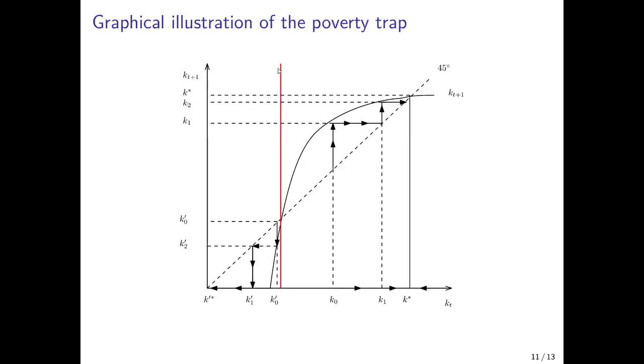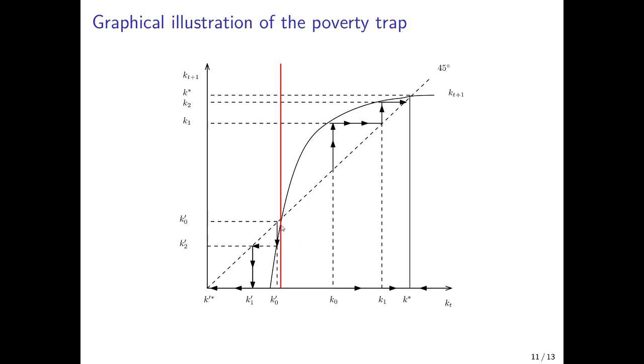Now these two equilibria, or the basins of attraction of the two equilibria, are separated by this unstable equilibrium that is in between the two stable or locally stable equilibria. So here to the right we would have the basin of attraction of the high income equilibrium, and to the left of this red line we would have the basin of attraction of the poverty trap. And now the crucial point is that once we are here or in this equilibrium, the economy has no chance escaping this equilibrium on its own. So it cannot come into this basin of attraction without any exogenous push or exogenous intervention.